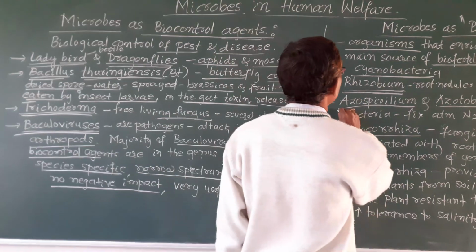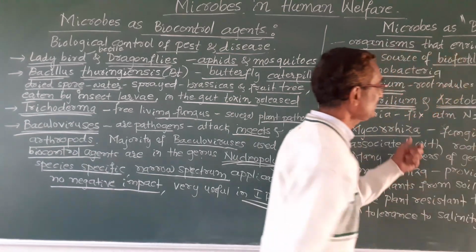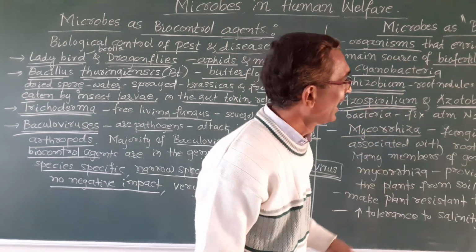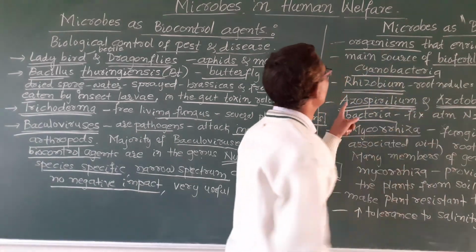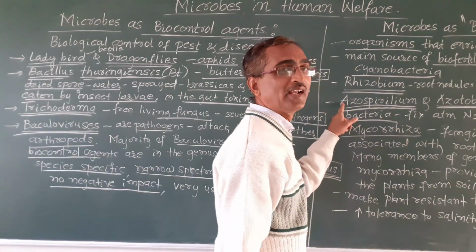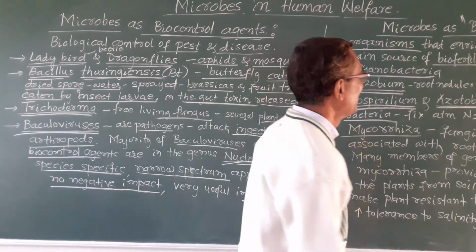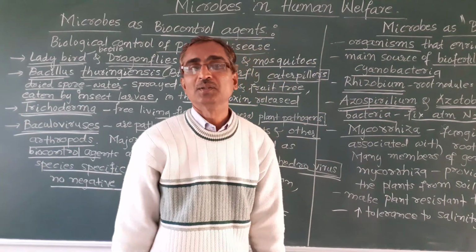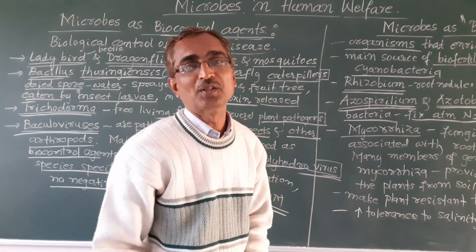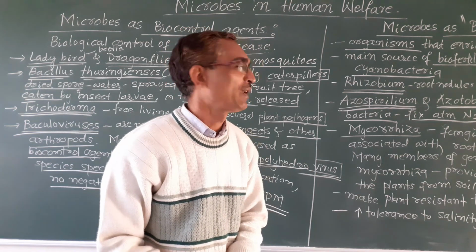Next examples are azospirillum and azotobacter. These are biofertilizers, and these are free living bacteria. Azospirillum and azotobacter are free living bacteria, and they fix atmospheric nitrogen to the soil and make it available to the plants.